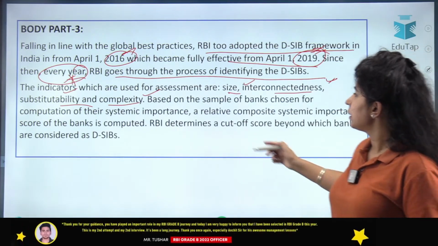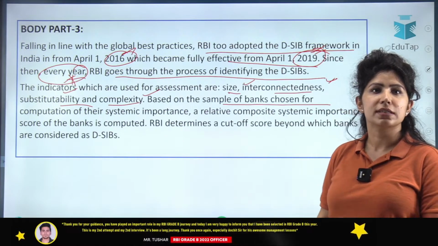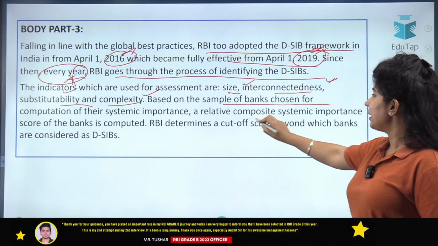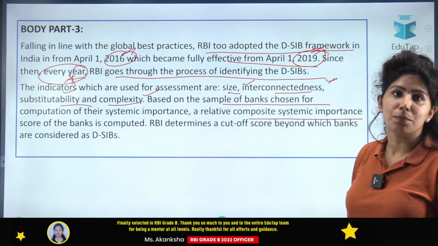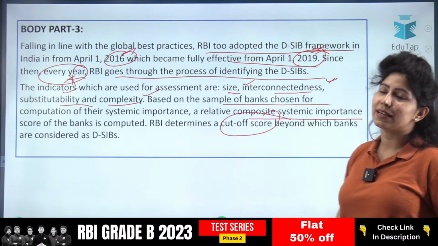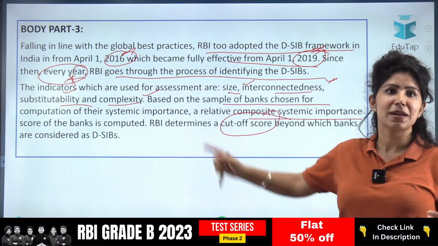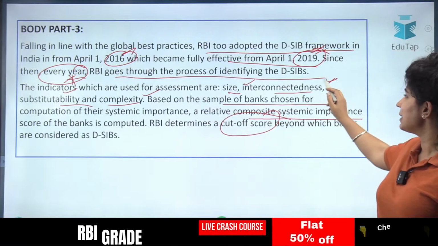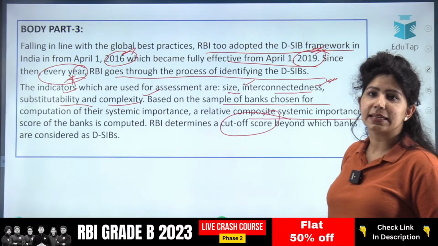Alright, Suvendu. Based on the sample of banks chosen for computation of their systemic importance, a relative composite systemic importance score of the banks is computed. RBI determines a cutoff score beyond which banks are considered as DSIBs. Score for all the banks is calculated based on this index which has interconnectedness, substitutability, complexity and size.